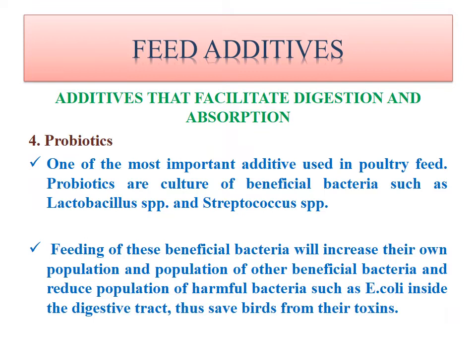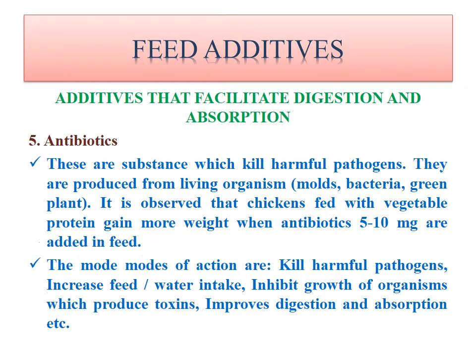One are beneficial, the other are harmful such as Escherichia coli. So probiotics are also one type of bacteria such as Lactobacillus and Streptococcus. They will increase the growth of beneficial bacteria, and that will decrease the growth of harmful bacteria, and it will protect the bird.